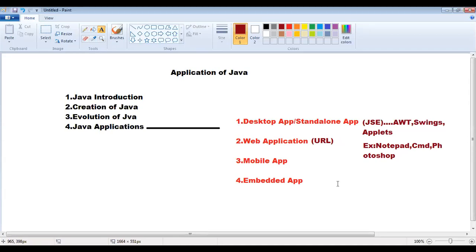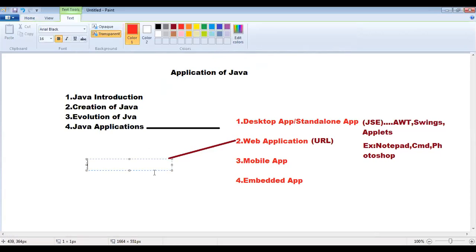Whenever we are going to develop web applications, we must have knowledge of three things. What are those three things? The first thing, front end technologies; the second thing, back end technology; and the third one, servers; and the fourth one,